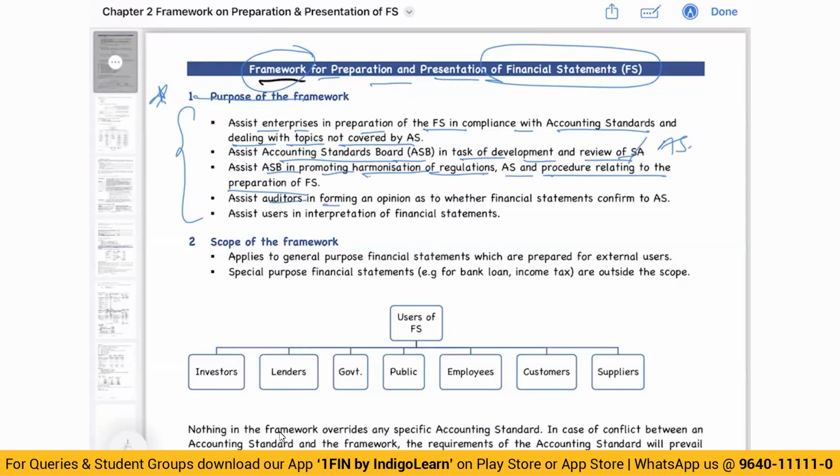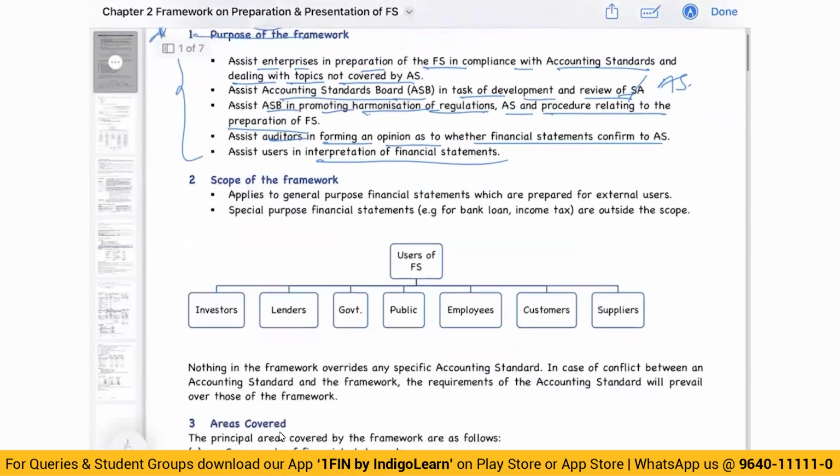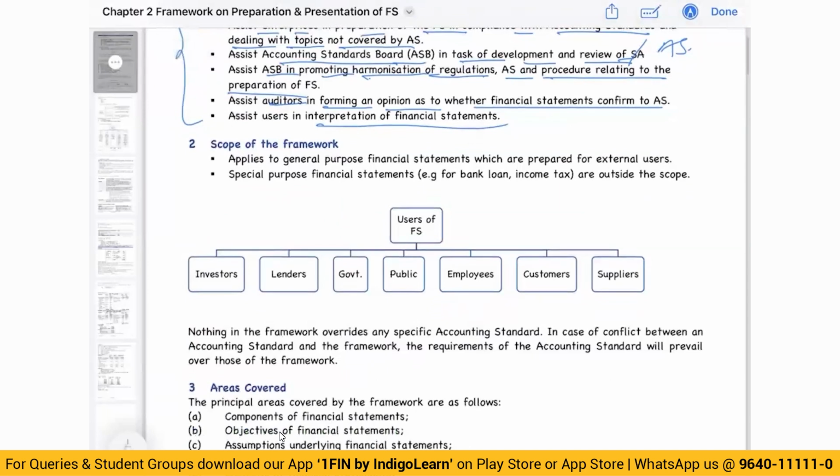Helps us auditors in forming an opinion as to whether the financial statements conform to AS. So some definitions, you can pick it up from framework and see whether true and fair view are there. And users can interpret financial statements on the basis of the framework. The framework applies to general purpose financial statements which are prepared for external users. General purpose means common financial statements which are prepared for multiple users.